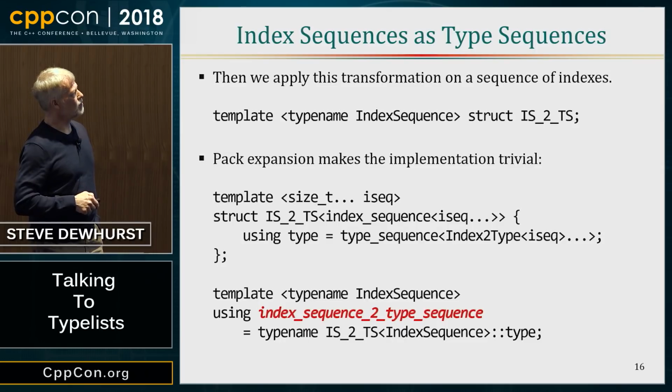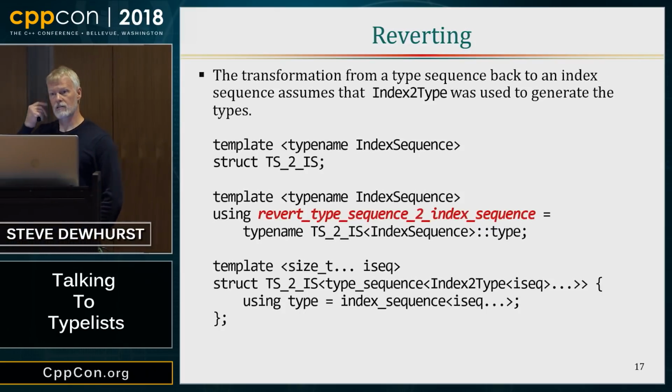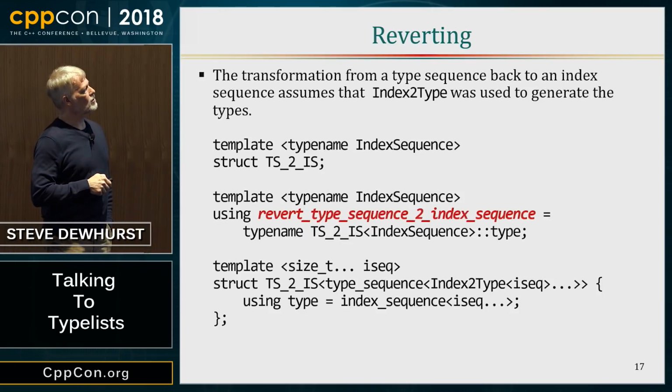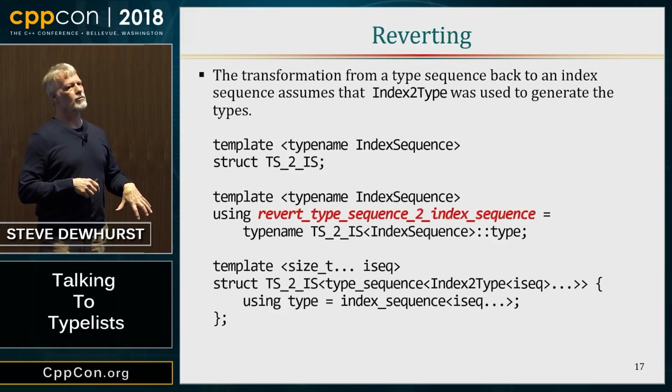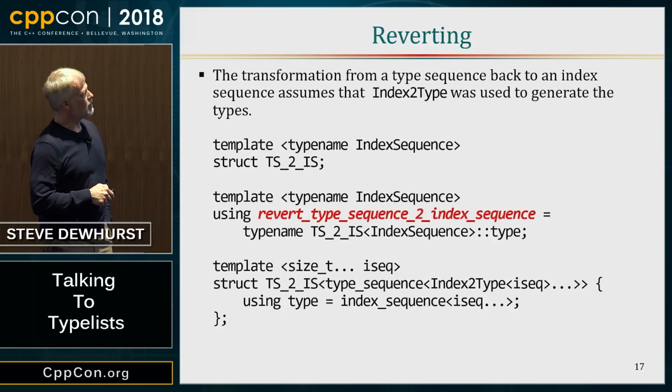All we do is say, I want a type sequence consisting of these types, and I'll use the index to type facility in the pattern, and I'm done. For convenience, I'll have my templated using, so I can say index sequence to type sequence. And of course, if I want to get back the original index sequence, which I will, I'm going to revert it. I'm saying revert here because this indicates that I can't convert an arbitrary index into a type yet. We'll see about that. So I can revert that back to an index sequence.